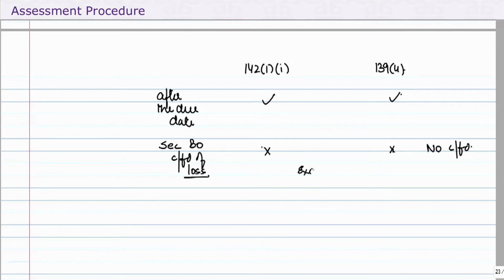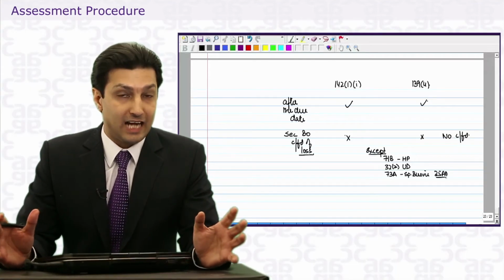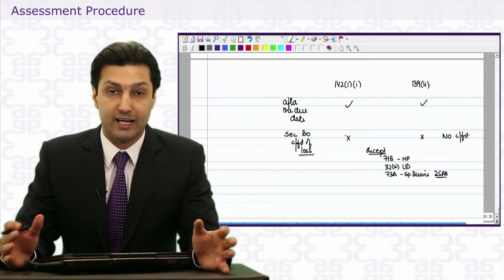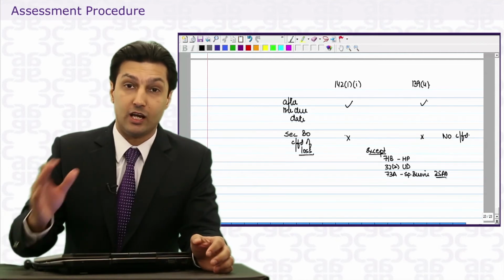Except, when we did set off, we talked about 71B, which is house property loss, 32.2, unabsorbed depreciation, and we need to mention over here 73A, which is specified businesses covered by 35AD. If you remember, and you should, we had cross-country natural gas, cold storage, warehousing for agriculture produce, and all those specified businesses where the entire capital asset cost was allowed as a deduction.